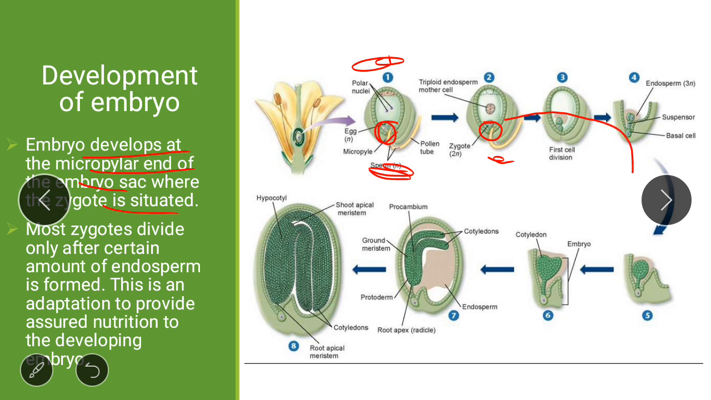These are the sequence of events. Here growth of embryo takes place. Most zygotes divide only after a certain amount of endosperm is formed. This is an adaptation to provide assured nutrition to the developing embryo. This we have already covered. So you have to keep in mind that embryo develops towards the micropylar end of the embryo sac where the zygote is situated. So this is the important point. Moving to the next slide.